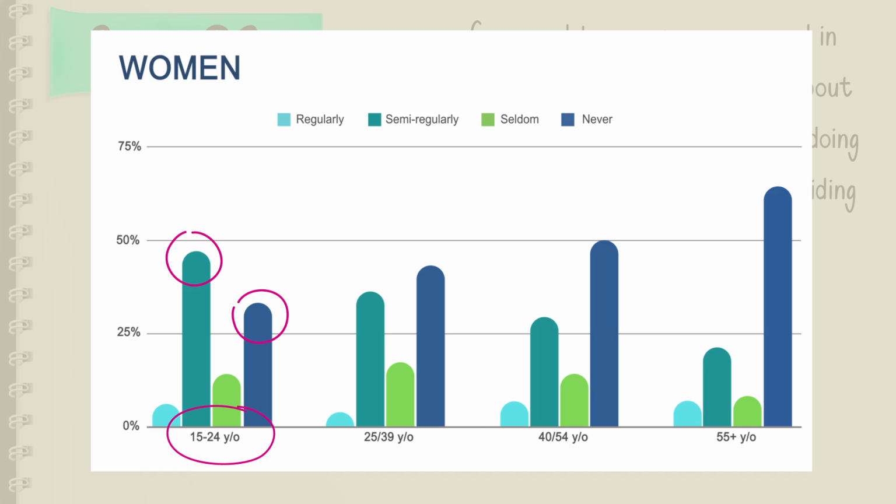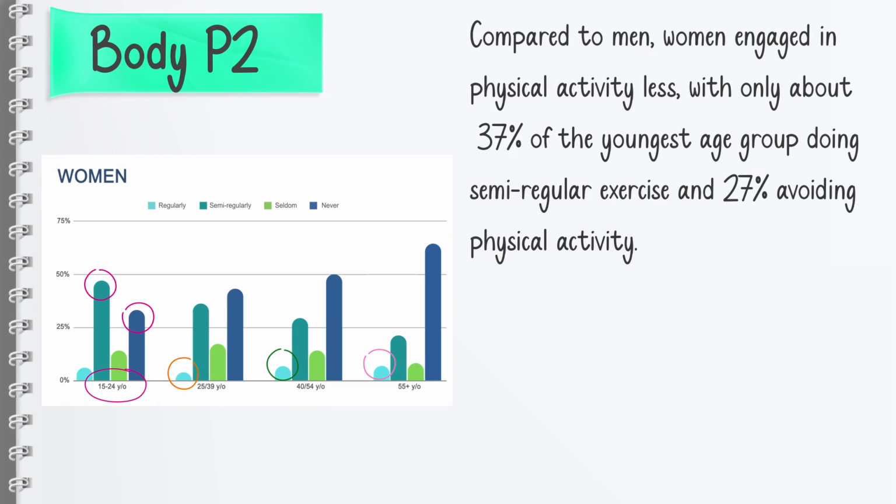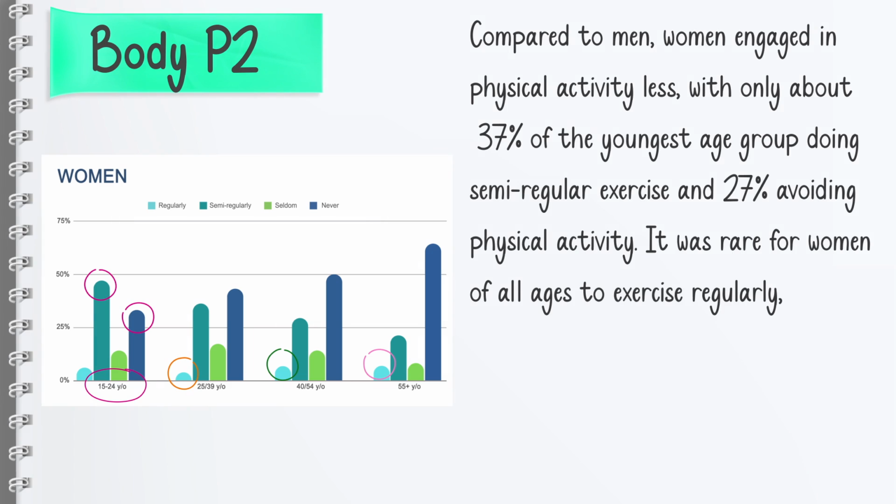And it was rare for women to do regular exercise for all age groups. So we have to write this. It was rare for women of all ages to exercise regularly, as only 2% to 4% did it. I write about regular exercise for all age groups with this sentence.